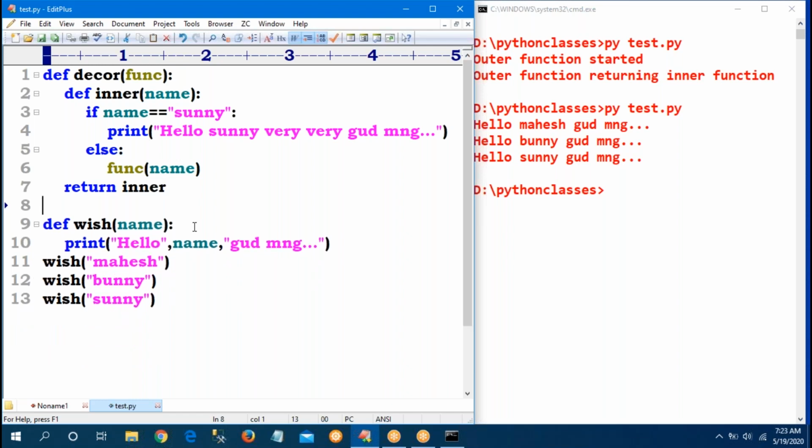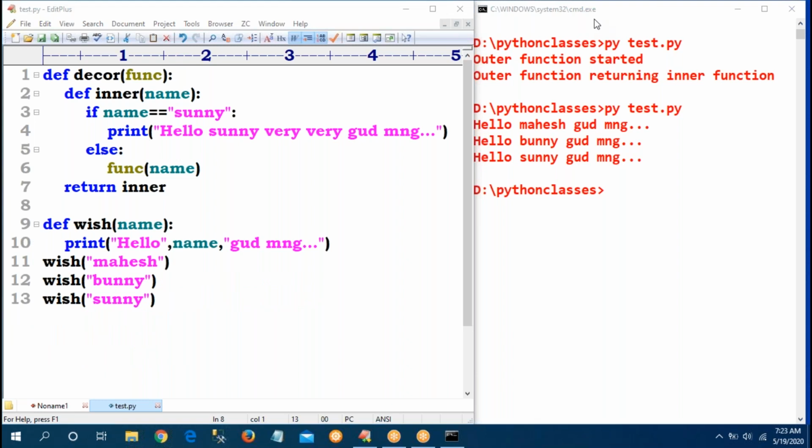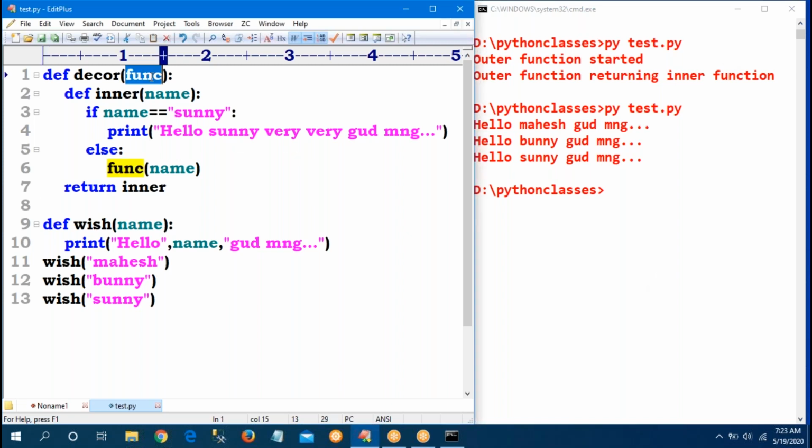So now observe. func is also not a keyword, sir. Instead of func, you can use anything, but by programming standards I am using func. func is just a variable which takes an argument as you wish. Any name you can use, but for understandable purpose, I am taking one function as an argument. So func is not a keyword.